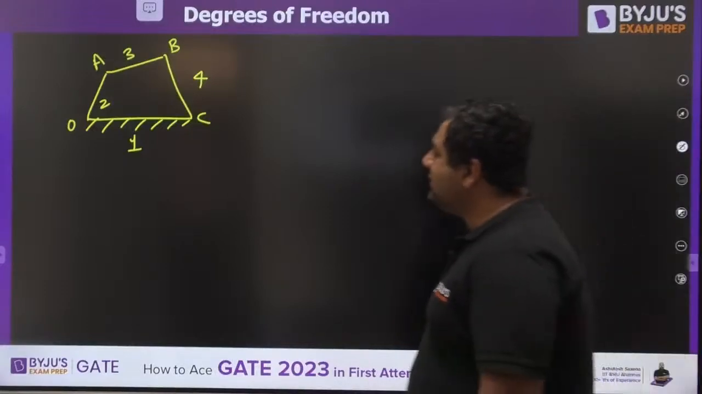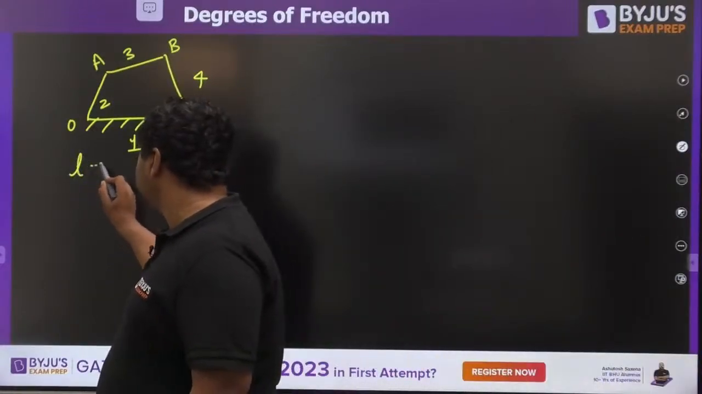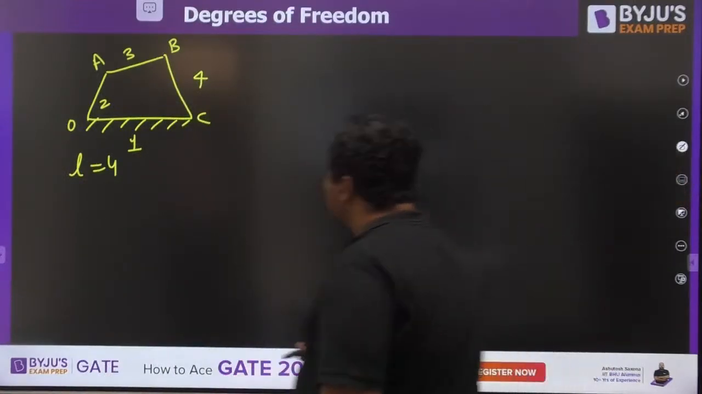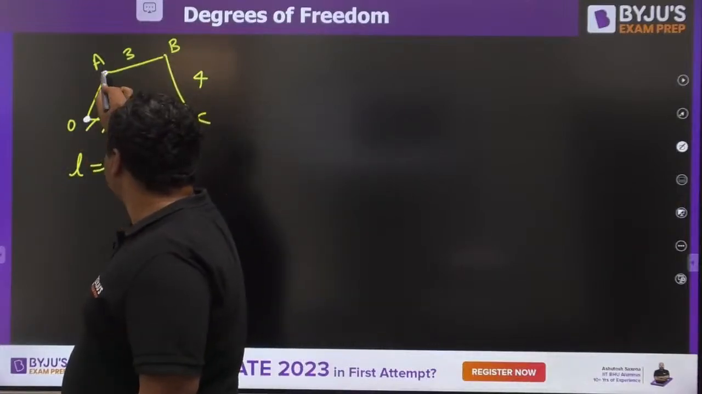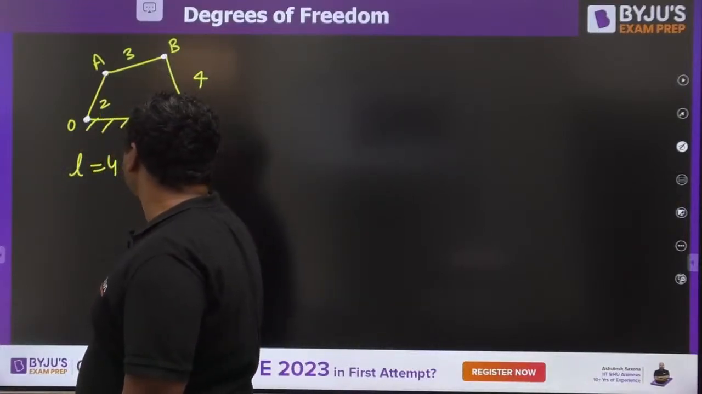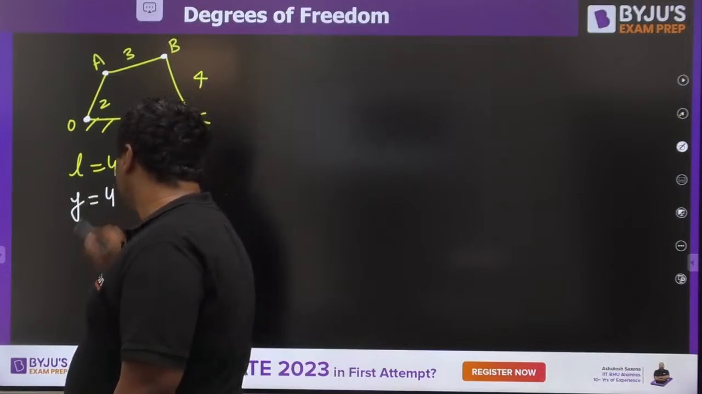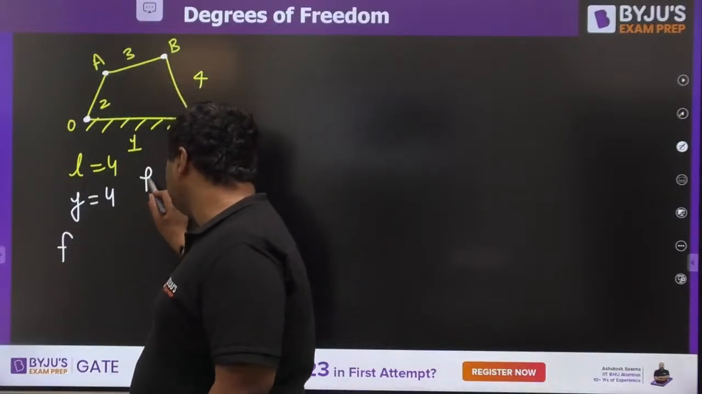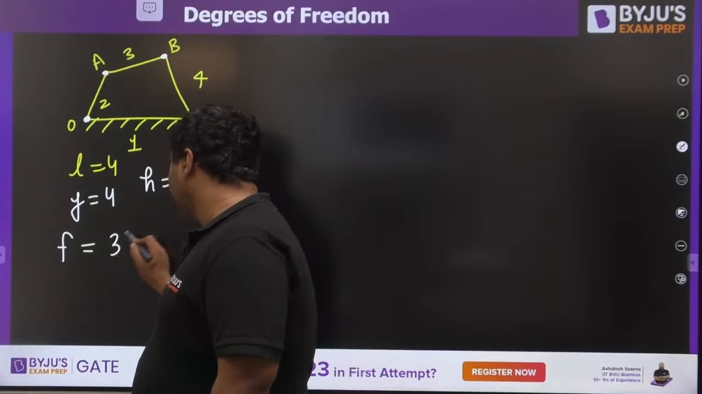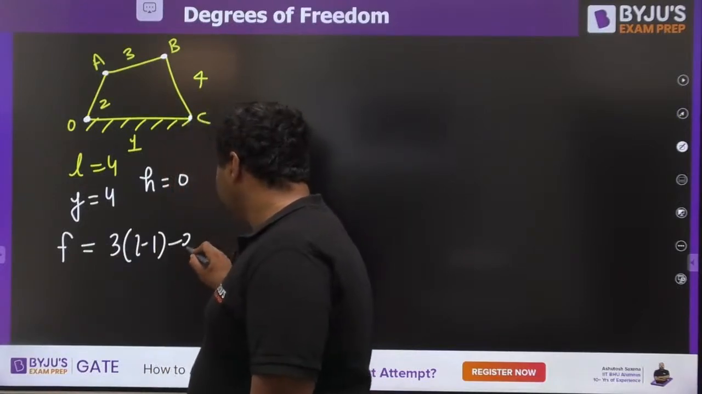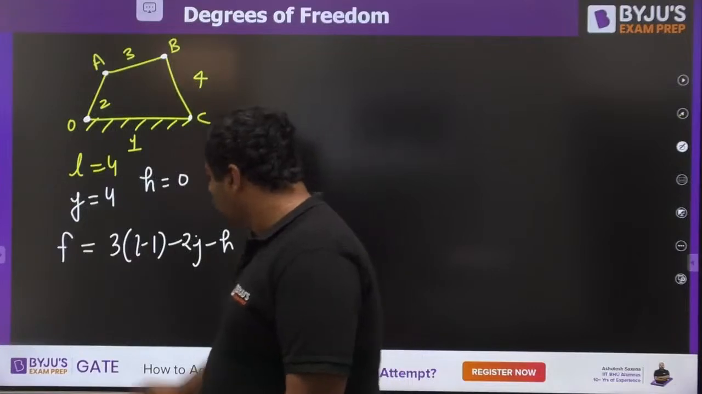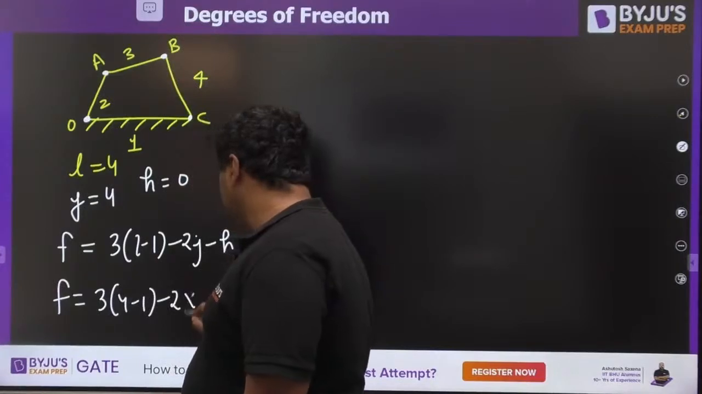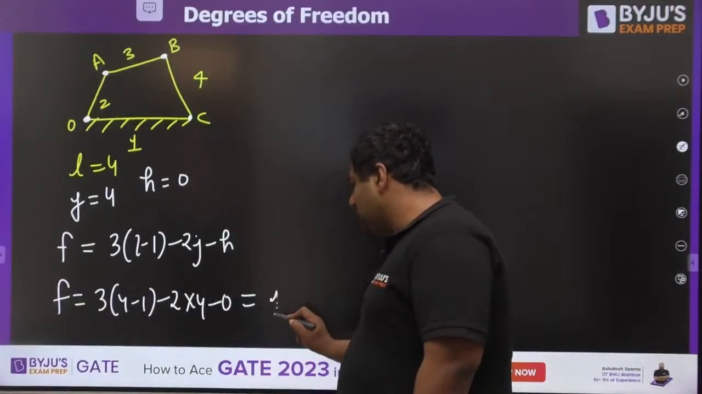So my dear, if we have this here, if somebody asks you the number of links, they are 4. If somebody asks you the number of joints, my dear, this is one binary joint, this is another binary joint, another binary and another binary. So number of binary joints are 4. So with 4 links, 4 joints, there is no higher pair. You are going to have F equals 3 into (L minus 1) minus 2J minus H. You would be using this equation. F is 3 into (4 minus 1) minus 2 into 4 minus 0. The answer would be 1.